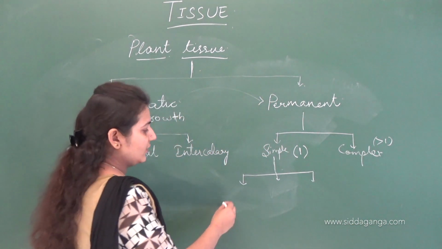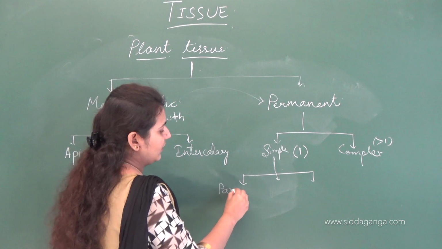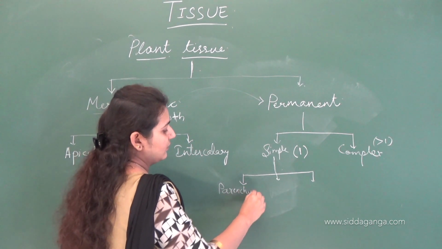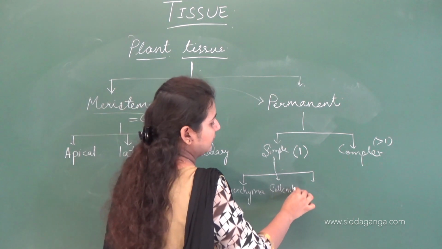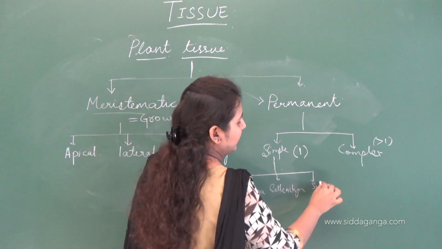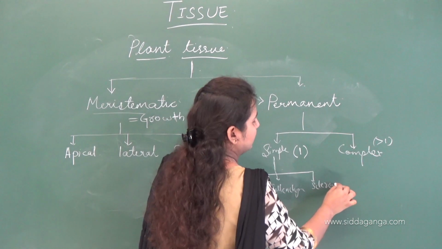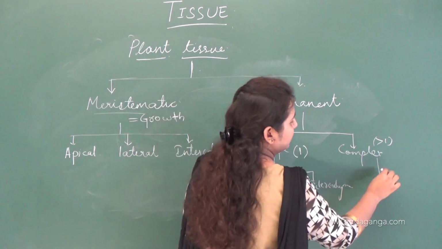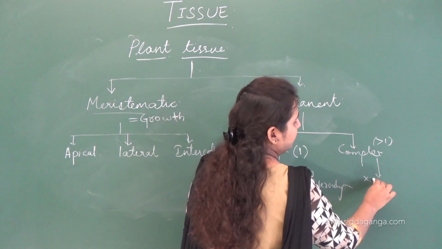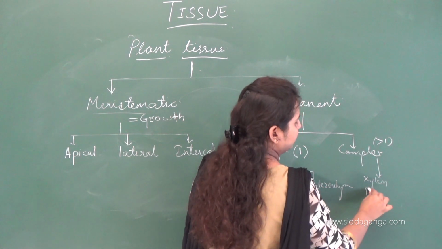Again, in simple tissue we have parenchyma, collenchyma and sclerenchyma. This is the major classification in simple tissue. And in complex tissues we have xylem and phloem.